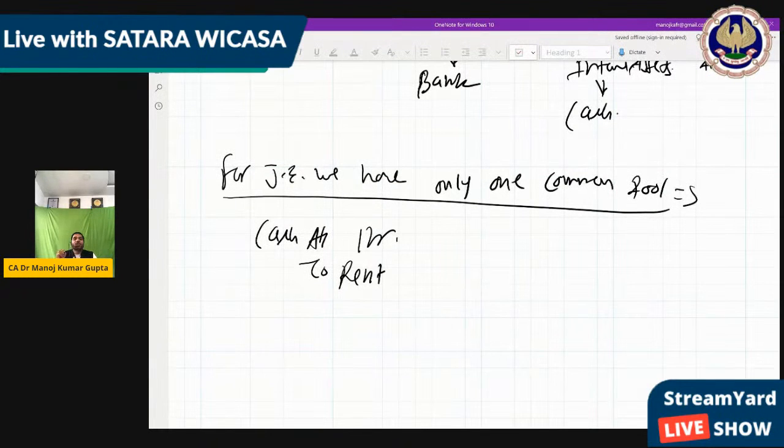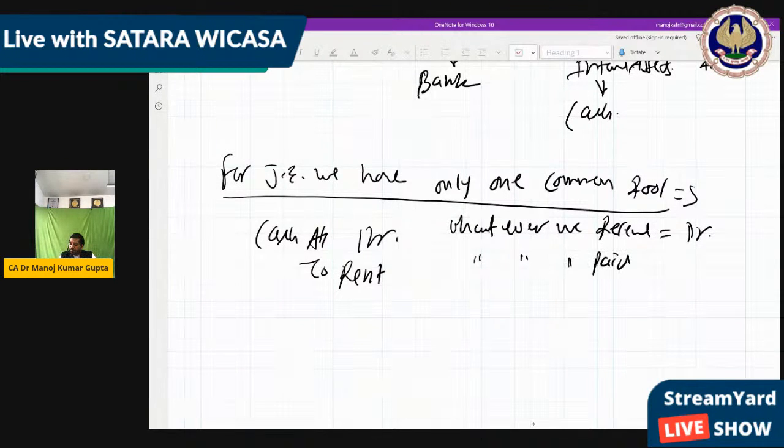So you credit the rent. For debit we write Debit, but for credit we write To. So the rule is, whatever we receive will be debited, and whatever we had paid will be credited.